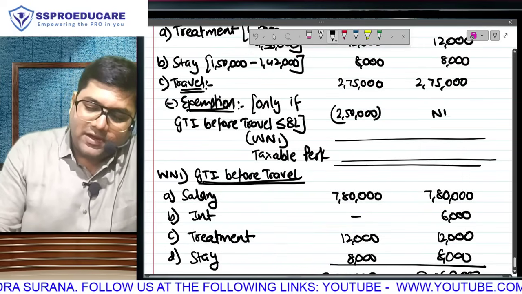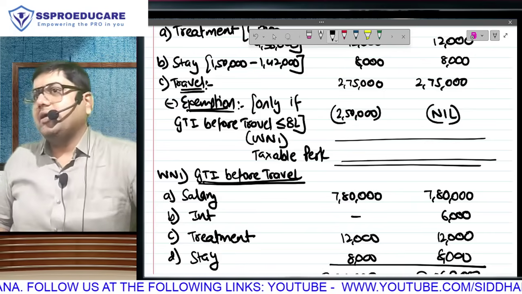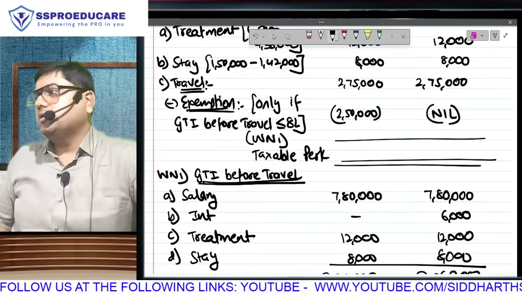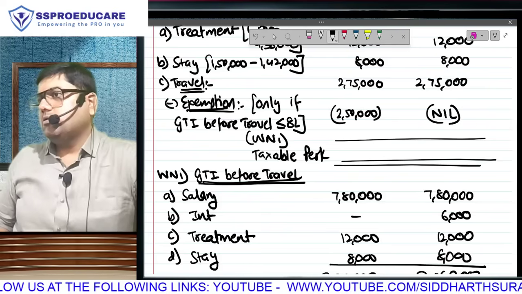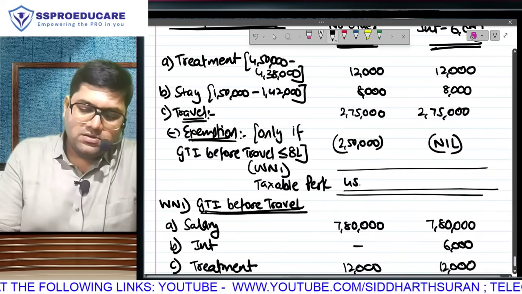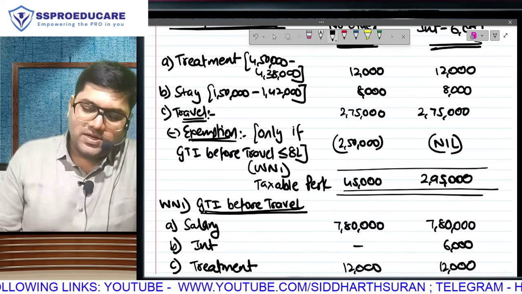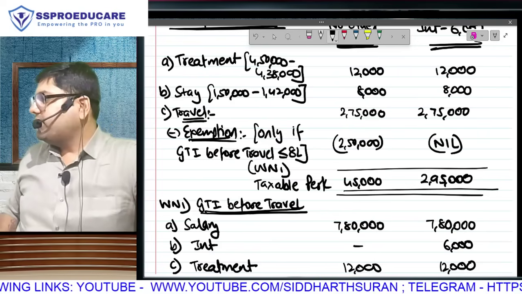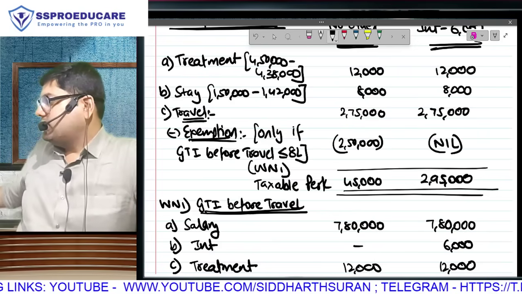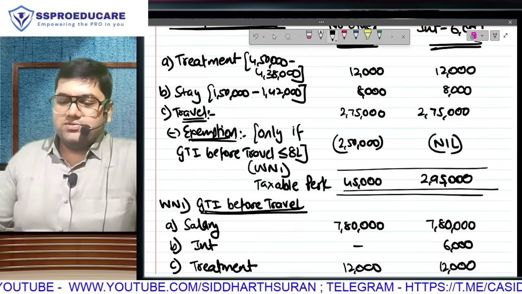But here we cannot give because that amount has exceeded rupees 8 lakh. The GTI has exceeded 8 lakh, it has become 8 lakh 6,000. Clear? So finally, what is your taxable perquisite? Case 1: 45,000, case 2: 2 lakh 95,000.